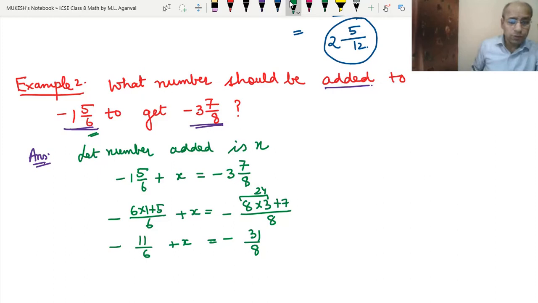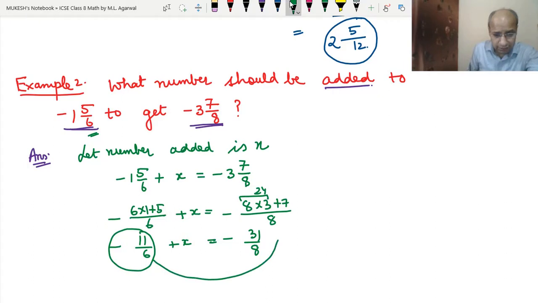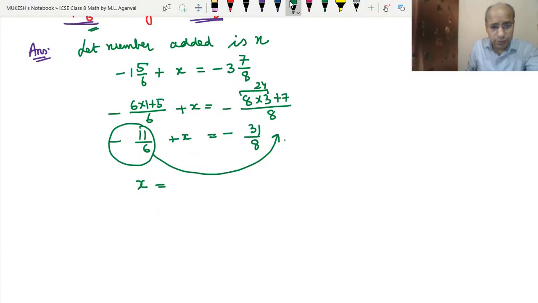So now what will we do? We will take this number to the other side. When we shift the side, the sign of the number is changed. Here it is a negative number, so when it goes to the right hand side, it will become a positive number. So x equals minus 31 upon 8 plus 11 upon 6, as this number becomes plus when we switch the side.